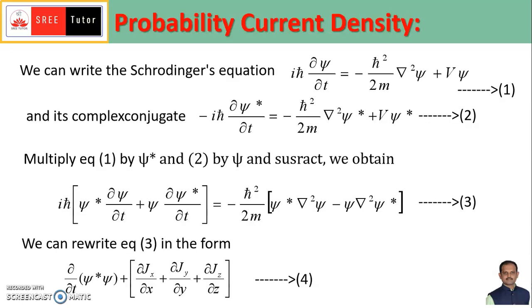So you can see equation 3. Here we are bringing this iħ to this side, and you will get iħ divided by 2m and psi star ∇² psi. This term covers all three spatial coordinates; del squared is for all three spatial coordinates. So therefore we can write ∂/∂x of Jx, the differential of Jx, as it can be obtained like this.